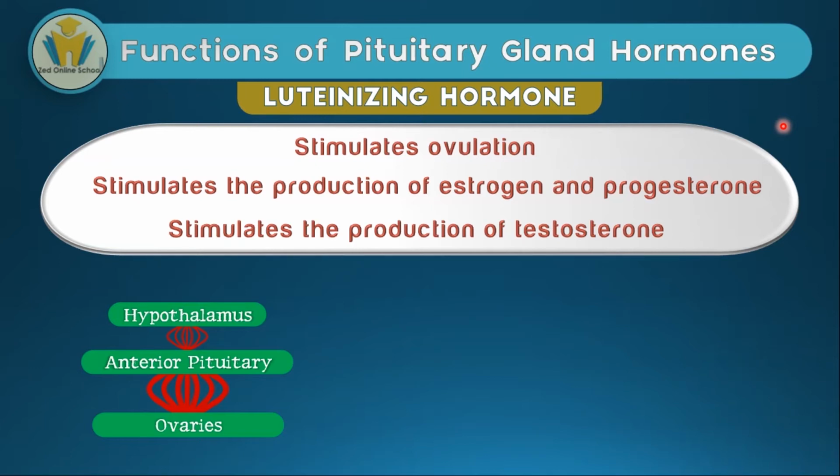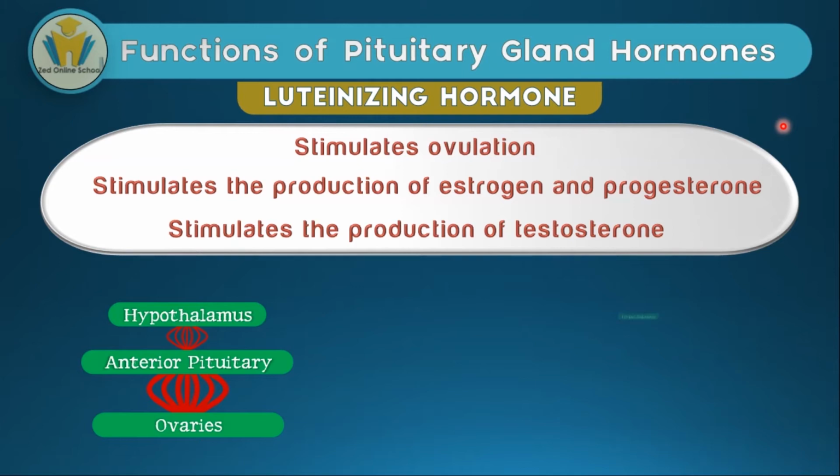You notice that the anterior pituitary and the posterior pituitary function in a different manner. For the posterior pituitary, we had a signal being sent down to the posterior pituitary and then causing the secretion of a hormone. For the anterior pituitary, what happens is that a special hormone from the hypothalamus travels through a special blood system, which you obviously learn when you go into deeper biology. Then when that hormone reaches the anterior pituitary, it causes LH to be secreted. And then when that LH is secreted, it diffuses into the blood system, and when it reaches the ovaries, it causes these processes in women.